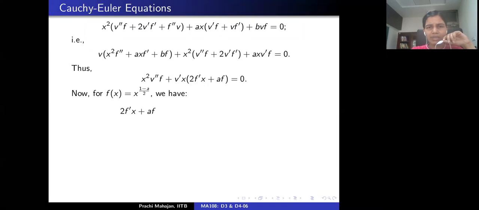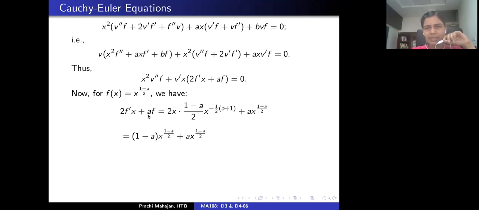Now let's see what we have for f. Let's recall that we actually know explicitly what f is, and I am going to compute what appears here in the parenthesis. f of x is x to power (1 minus a) by 2. We can actually do this computation, and it turns out that this term in the parenthesis is equal to x to the power (1 minus a) by 2.